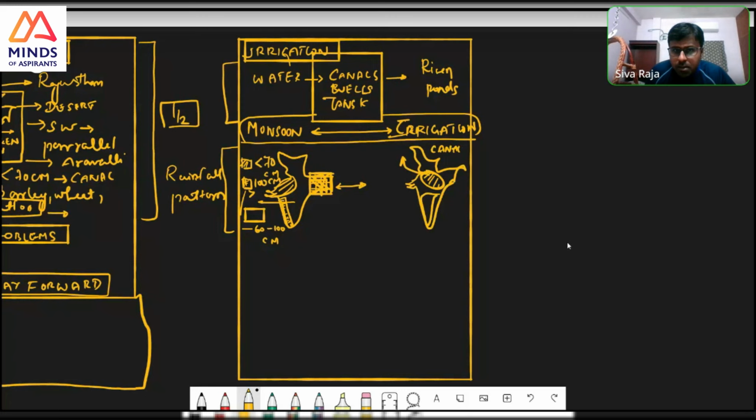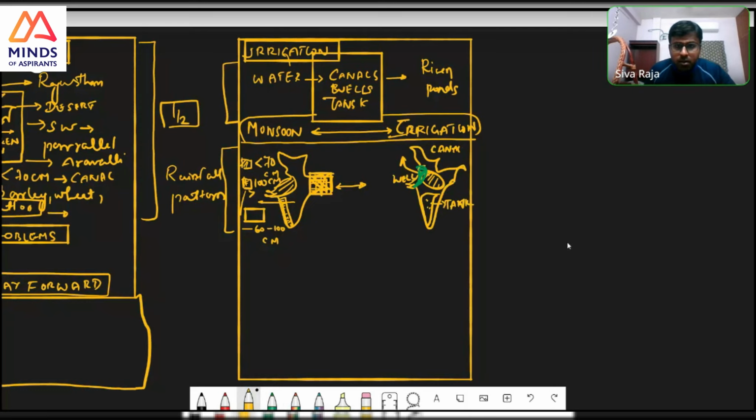This is a plateau area, hence tank irrigation. One more: this area is less than 70, so groundwater irrigation, well irrigation.